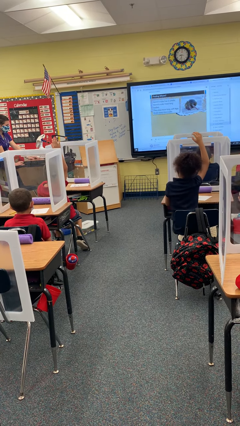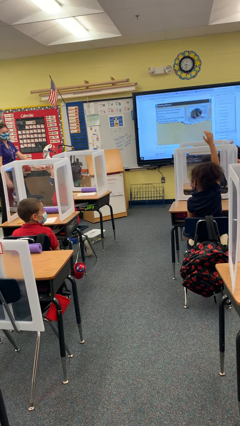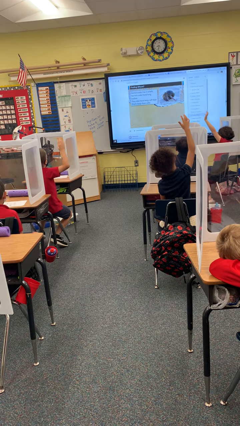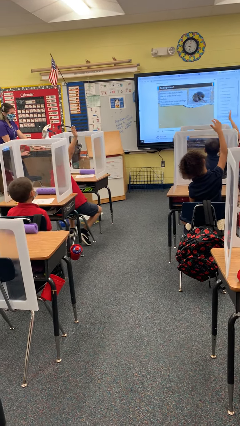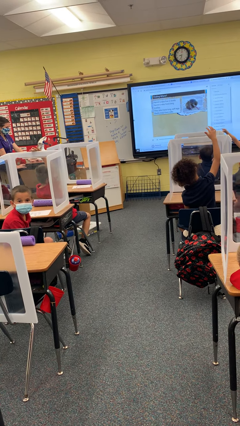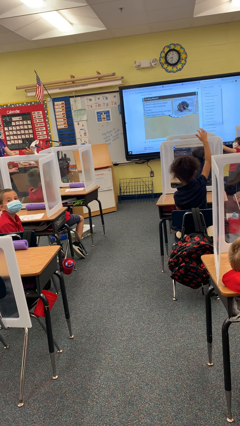Look, it's a hermit crab. Let's read about them. Read along as I read aloud. Hermit crabs live in shells. Hermit crabs have long bodies. They also have long, soft legs. Shells keep them safe.